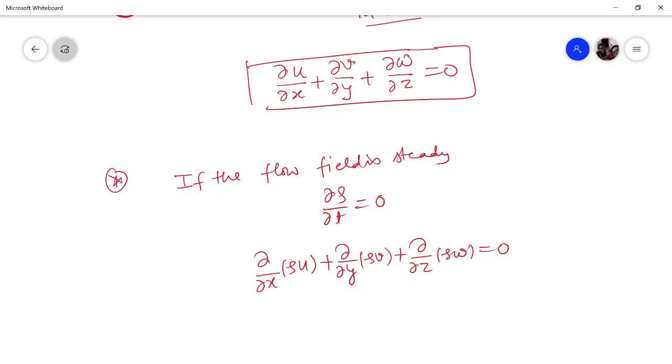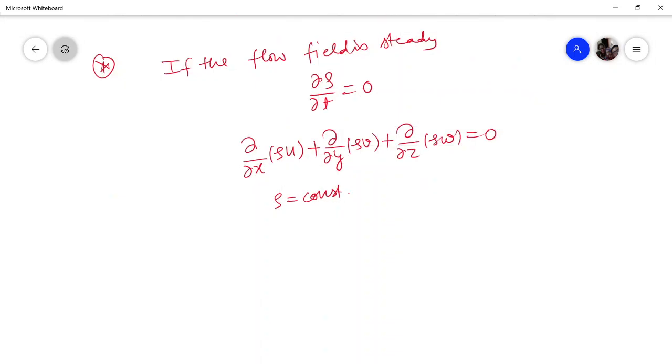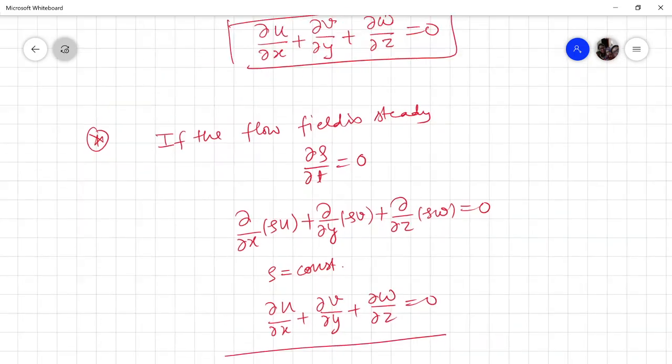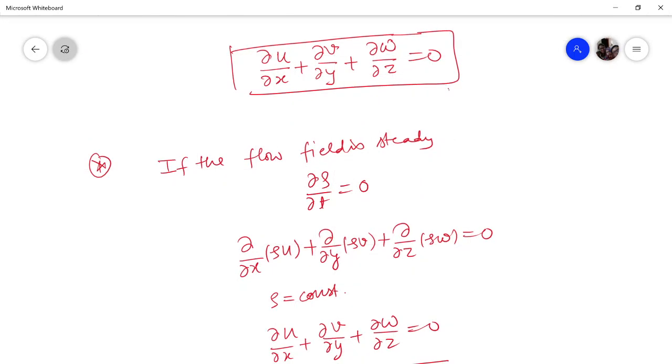Now say that the flow field is also incompressible, that is, density is behaving as a constant. So density will come out and it can't be 0, so the rest has to be 0. So it becomes del u by del x plus del v by del y plus del w by del z, which is the same equation which you got for incompressible fluid flow.